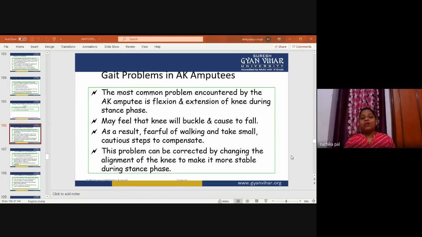The patient will feel that their knee will buckle, or that they will fall, so the confidence of walking will not be there. As a result, fear of walking will be there, and they take small cautious steps to compensate. This problem can be corrected by changing the alignment of the knee to make it more stable during stance phase.